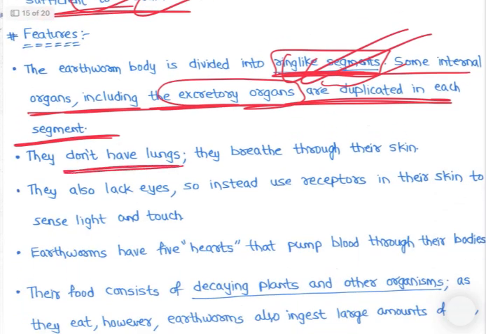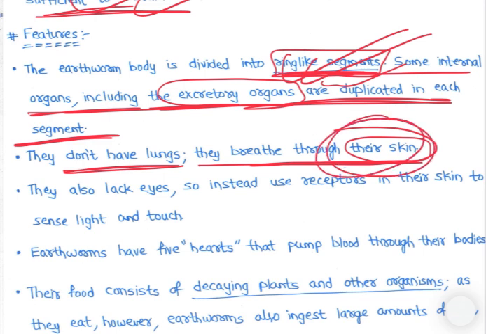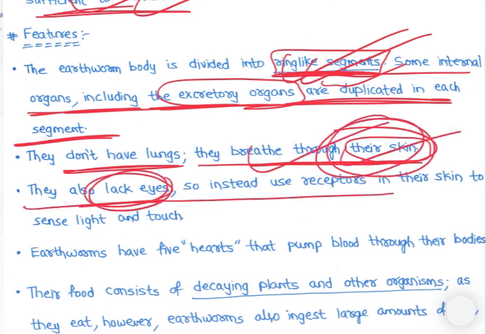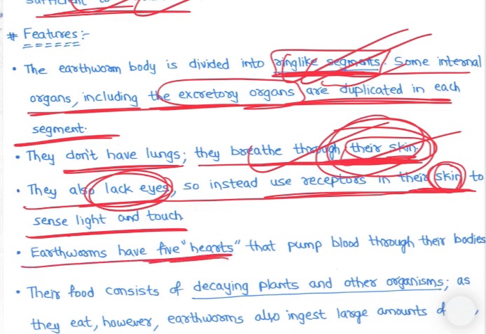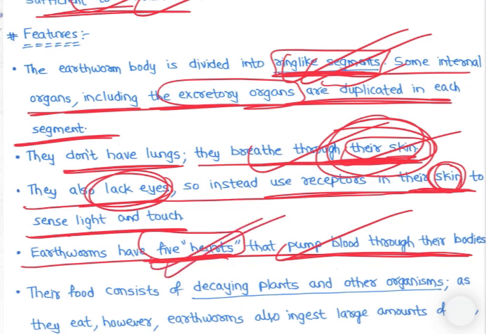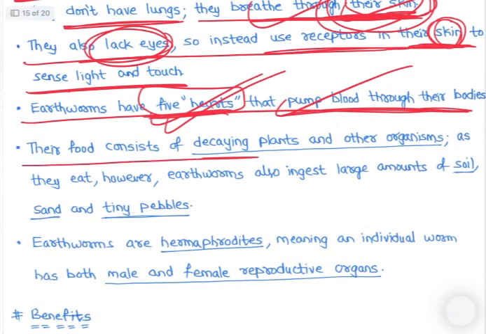They don't have lungs, they breathe through their skin. Lungs है नहीं, skin से ही सांस लेती है, right? They also lack eyes, है नहीं, so instead use receptors in their skin to sense light and touch. So their skin is very powerful, right? Earthworm have 5 hearts that pump blood through their bodies, right? 5 heart है, right? Their food consists of decaying plants and other organisms.